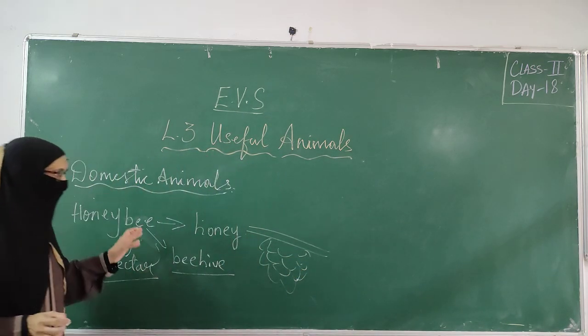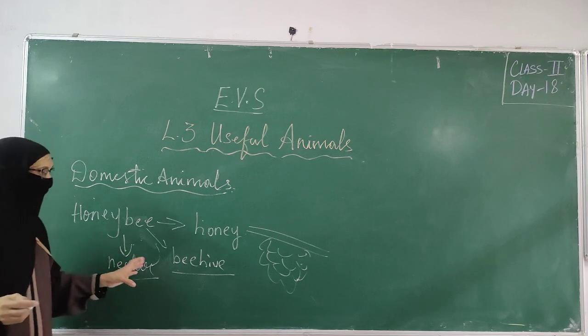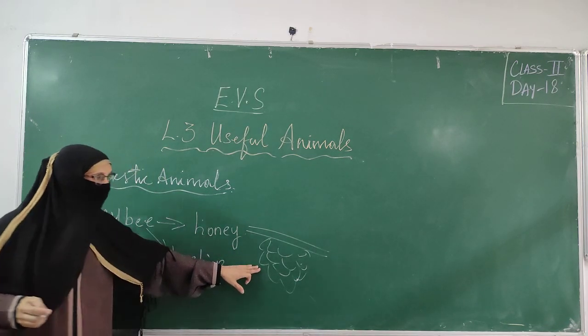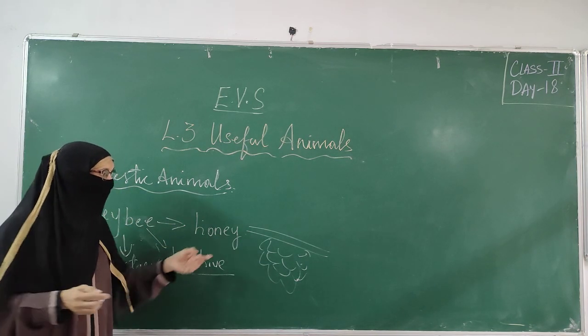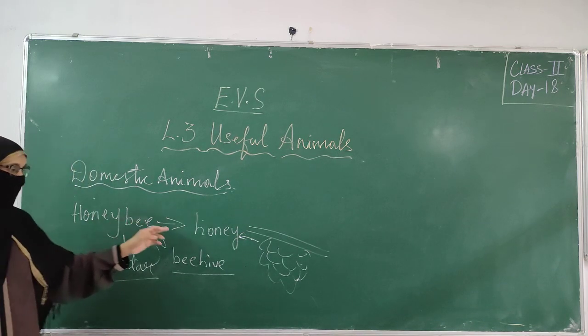So the honeybee will be going from one flower to another. It will suck the nectar. That is, it will drink the juice of the flowers and leave that juice on the beehive. From this beehive, what do we do? By some process, we take out the honey. So the honeybee gives us honey.